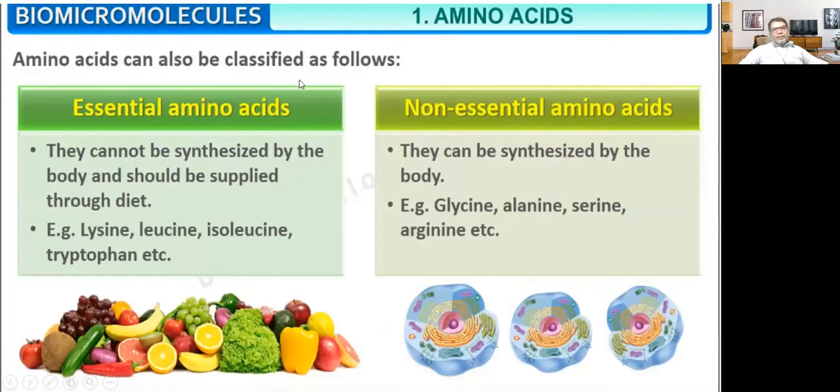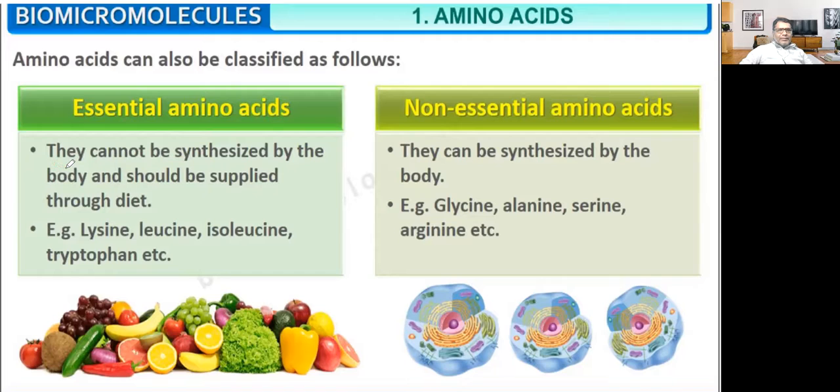Amino acids can also be classified as essential amino acids as well as non-essential amino acids. Essential amino acids means they cannot be synthesized by the body.